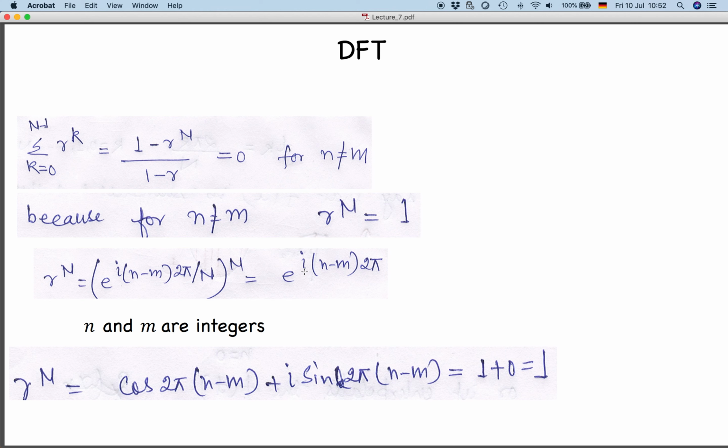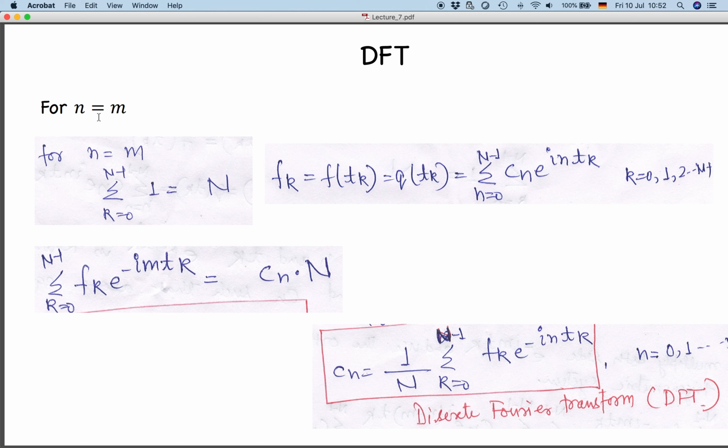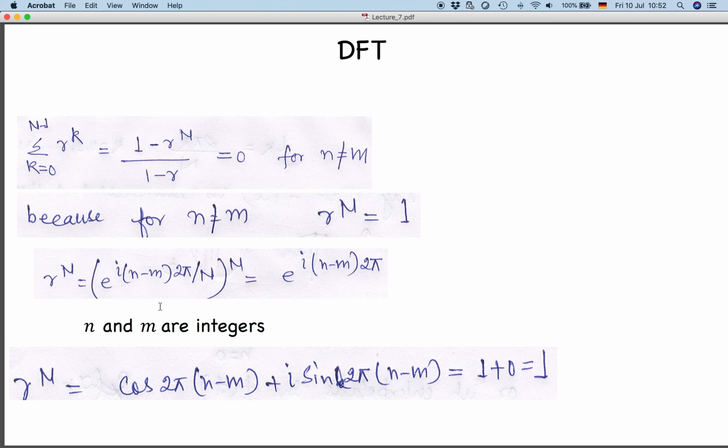Now for any values of n and m, because n and m are integers, r to the power n will always be 1, because cos 2 pi will be involved and sin 2 pi will always be 0. Whether it becomes 2 pi or next time 4 pi, it is a multiple of 2 pi that is involved here. So r to the power n is going to become 1. So for n not equal to m, that summation was becoming 0, because r to the power n was becoming 1, as you can see, so the entire thing was becoming 0.